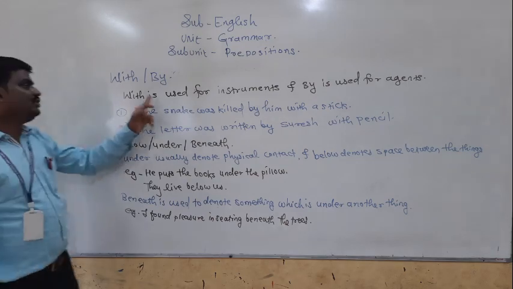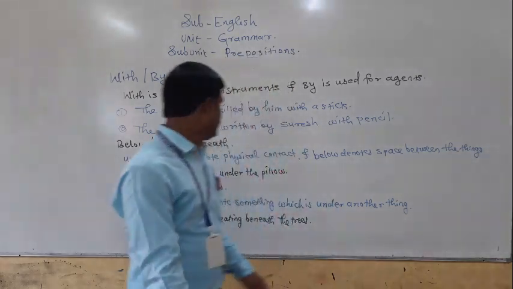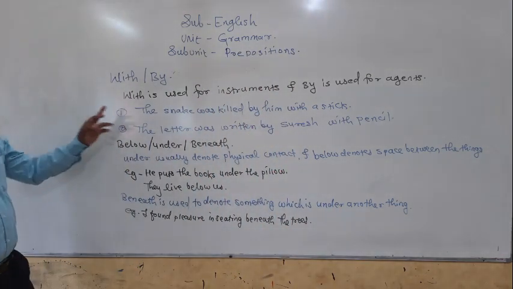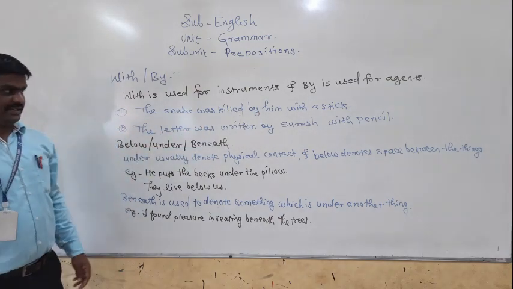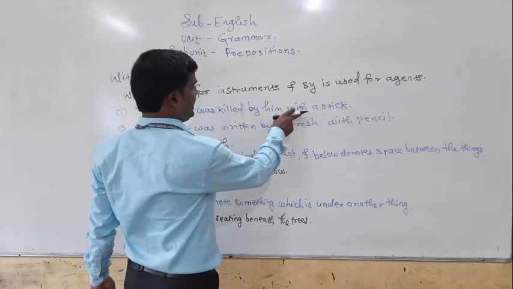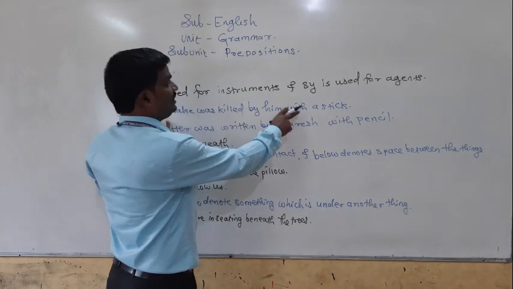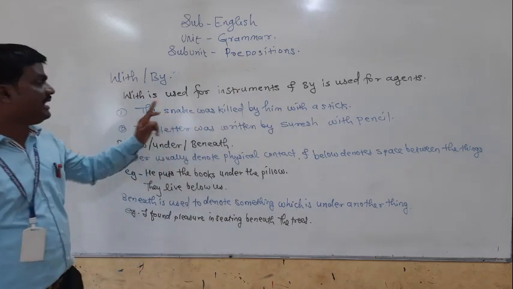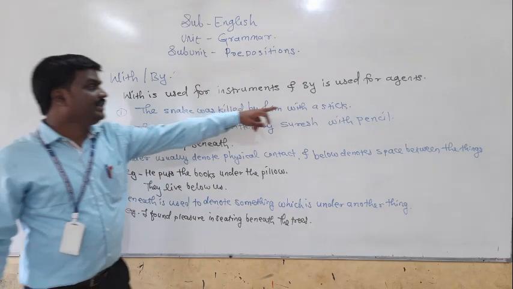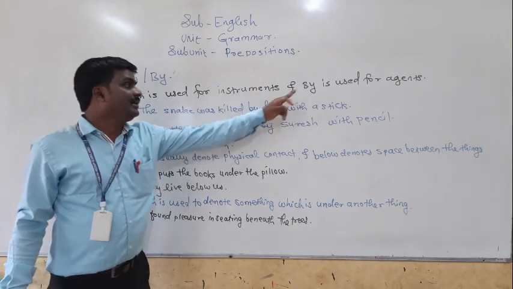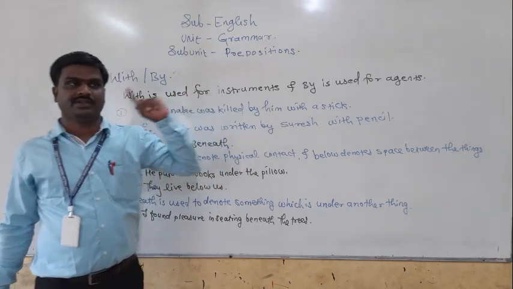"With" is used for instrument and "by" is used for agent. What does that mean? With an example, we try to understand. The snake was killed by him with a stick. Here, "with" indicates the instrument, the stick, and "by him" indicates who killed, the agent.